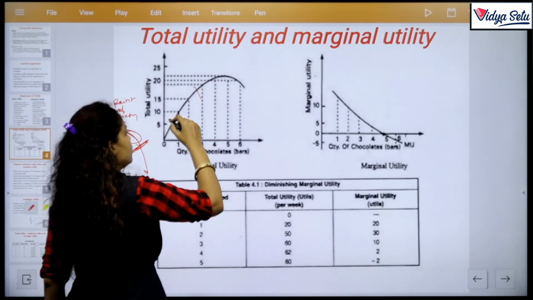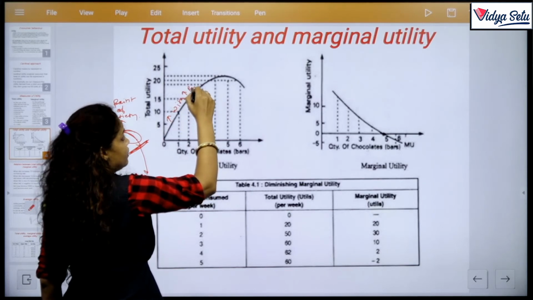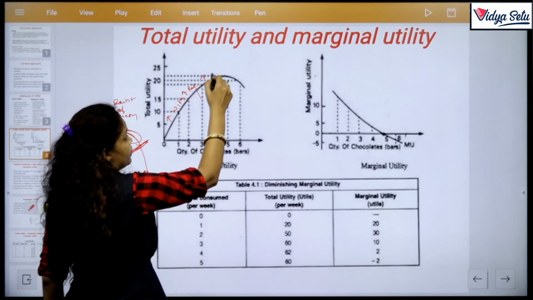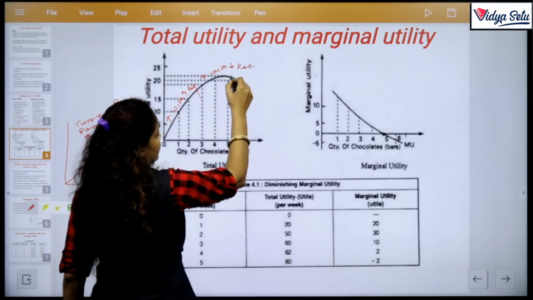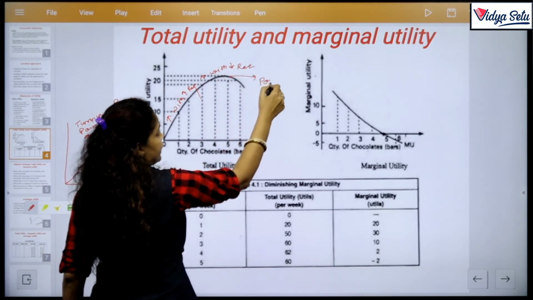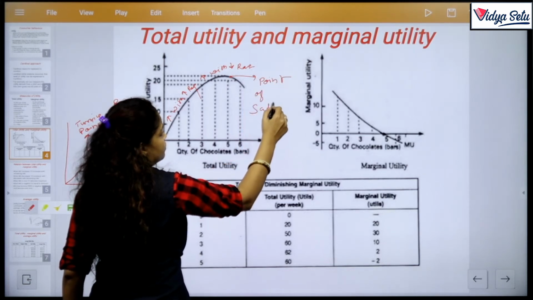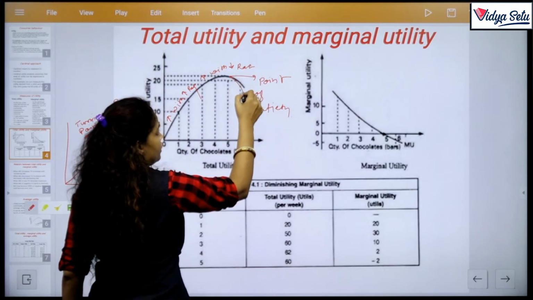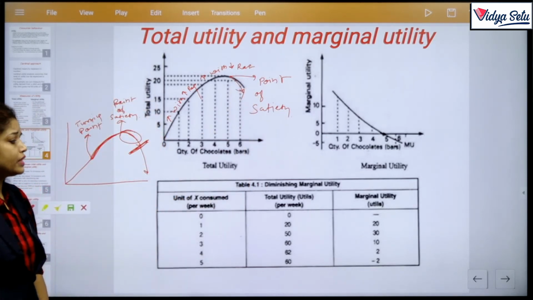So we draw here: increase with increasing rate, then increase with decreasing rate, then the point of satiety, then it decreases. Clear? Hope you understand the curve.